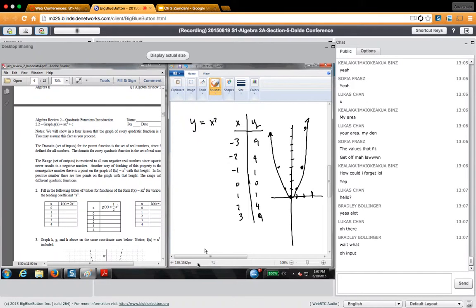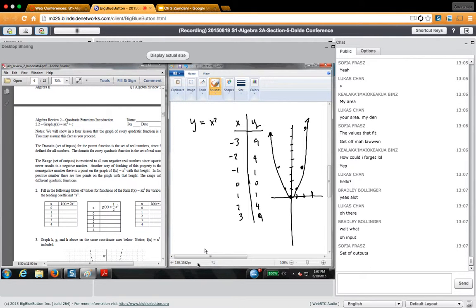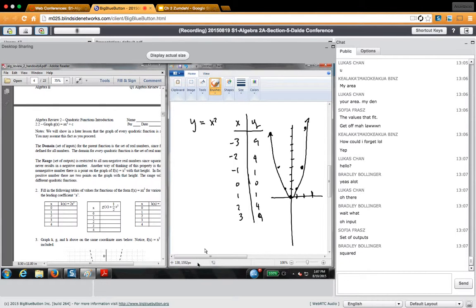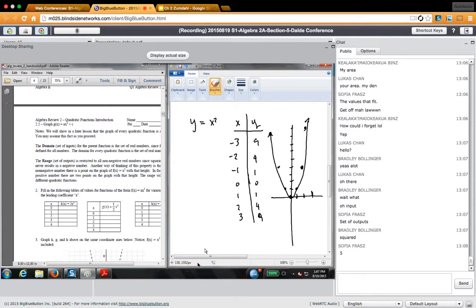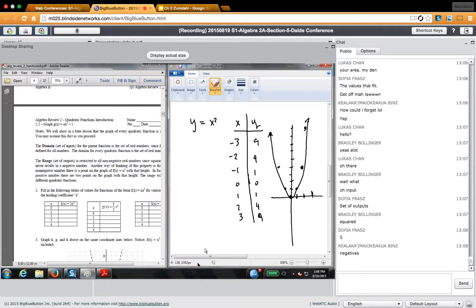All right, now let's ask you this, because I think this is where Bradley's mind is going. What is the range? If I'm restricting the inputs, then the range is a restriction on the outputs. Now here's my question: are there any values of this parabola that are not allowed to come out? Looking at this specific parabola here. No, 5 is totally allowed. The 5 is totally allowed within the range. There we go, negatives, exactly.